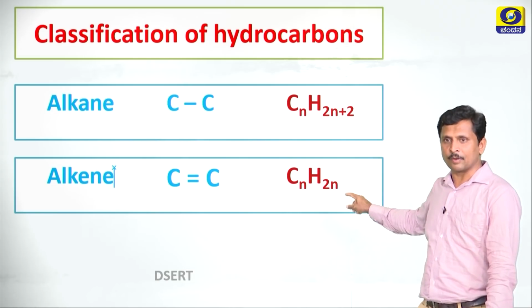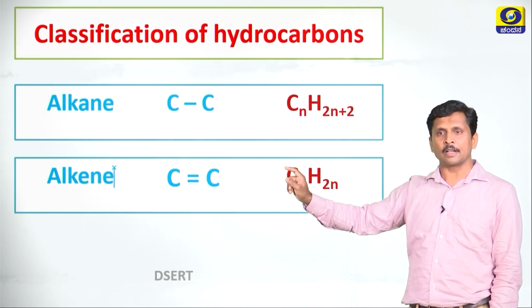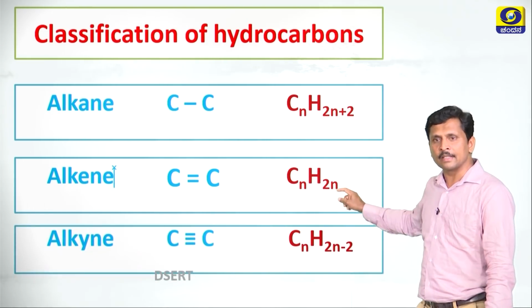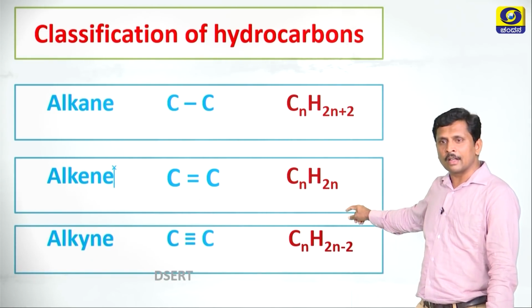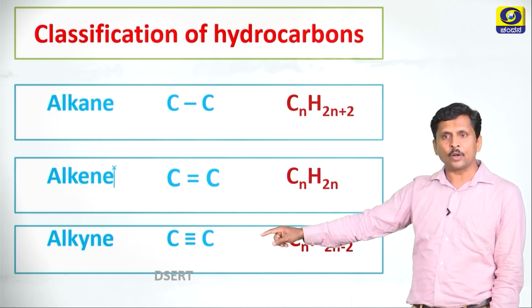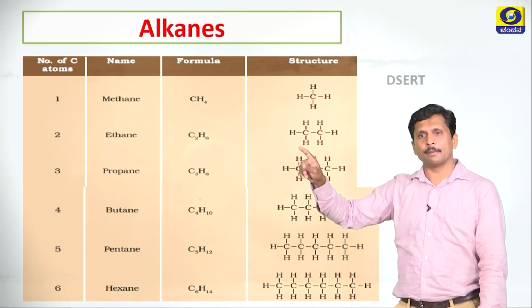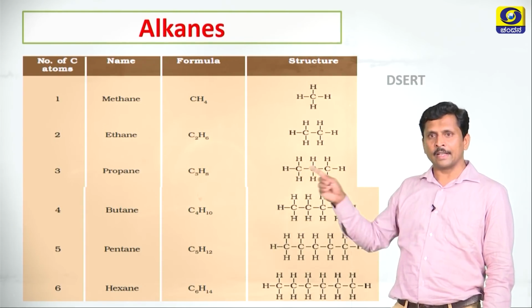Alkene exhibits the general formula CnH2n. Here there are 2 covalent bonds between the carbon atoms. And the third one is alkyne. Alkyne has the general formula CnH2n-2. Here there are 3 covalent bonds between the 2 carbon atoms. This table shows the examples for alkanes.